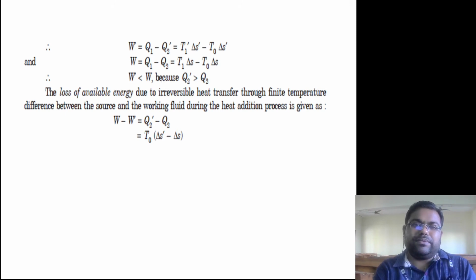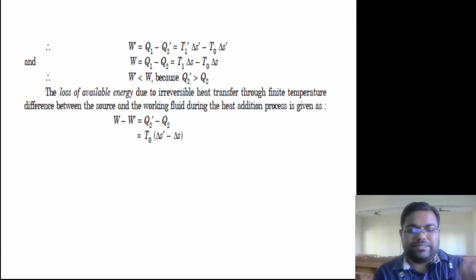So the loss of available energy due to irreversible heat transfer through a finite difference between source and working fluid during the heat addition process is given by the difference of these two, because whatever difference is coming, that is getting lost. So Q2 dash minus Q2, right? If you put the value of Q2 dash and Q2 here, you can get T naught into delta S dash minus delta S, which is the net change in entropy of the entire system.